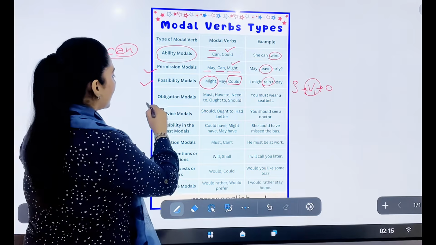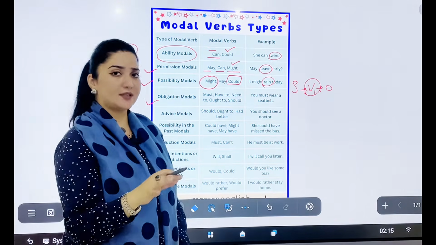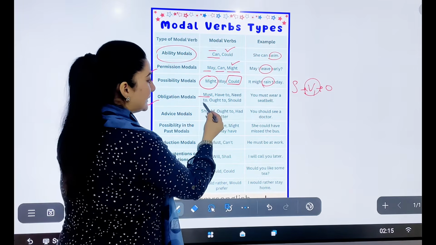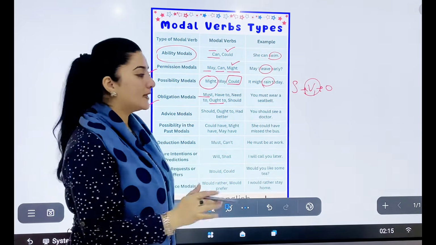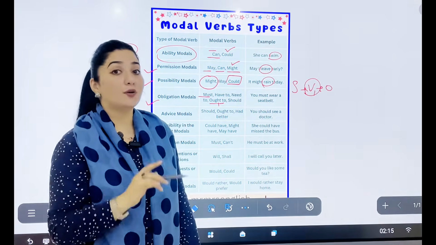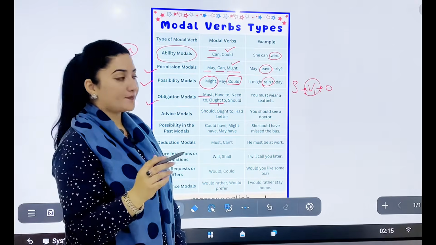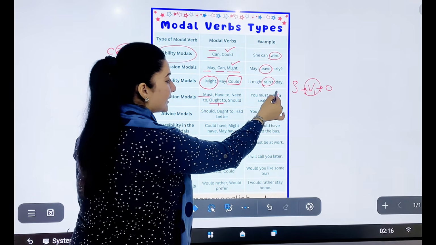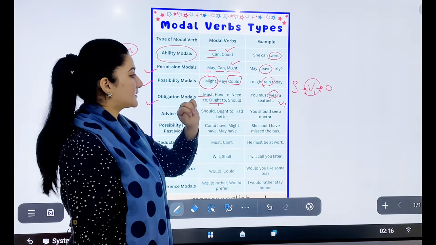Next modal is the obligation modal, where we have to put a condition, कि जो चीज फर्ज है करना आप पे, must है. So must, have to, need to, ought to and should, they all give the same meaning. If I talk about ought to, ought to is used in more formal expressions, right? And the short form of ought to is oughta. So you must wear a seat belt. Again, you can see that we have used the first form of the verb followed by the modal must.